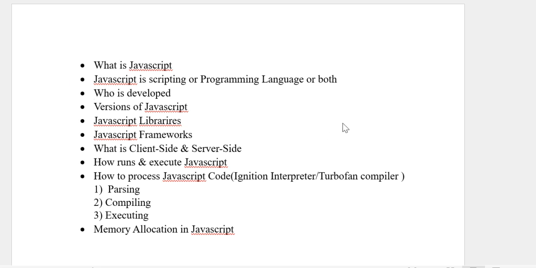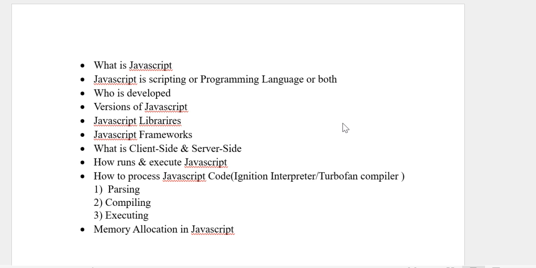So hello everyone. Today we are going to start a JavaScript session. We will try to explain JavaScript from basics to high level. For now there are multiple points about what is JavaScript. JavaScript is a scripting or programming language or both. There are multiple points which we can discuss. What is the basic of JavaScript?